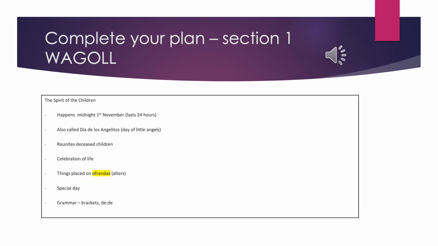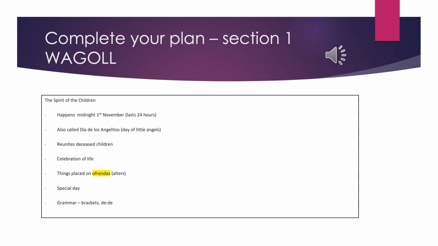So I need to make sure that I'm telling my reader what is actually happening there. I've put it's a celebration of life. I want to really get across that this is a joyful celebration, not something that people should feel really sad about. I've put that things are placed on ofrendas and then in brackets altars. I've put ofrendas and highlighted it yellow because that's one of the words that I'm going to put in my glossary because I know my reader probably won't know what that is.